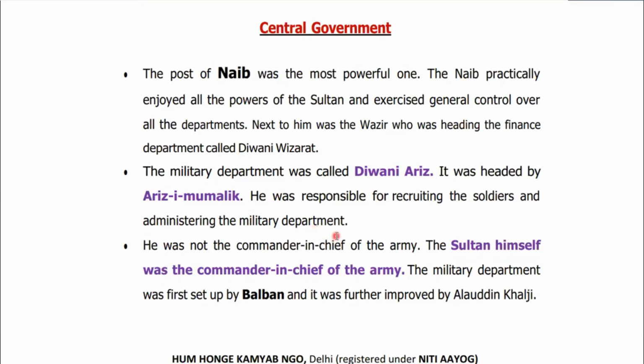But the point to be noted is that Arz-i-Mamalik was not the commander-in-chief of the army. Though he was head of Diwan-e-Arz, he was not the commander-in-chief. It was the Sultan of Delhi himself who was the commander-in-chief of the army. Please remember this part. Also, it was the era when there was fear that the Mongols would invade India at any point of time. To handle the Mongol invasions, sultans like Ghiyasuddin Balban and Alauddin Khalji made their army very, very strong.